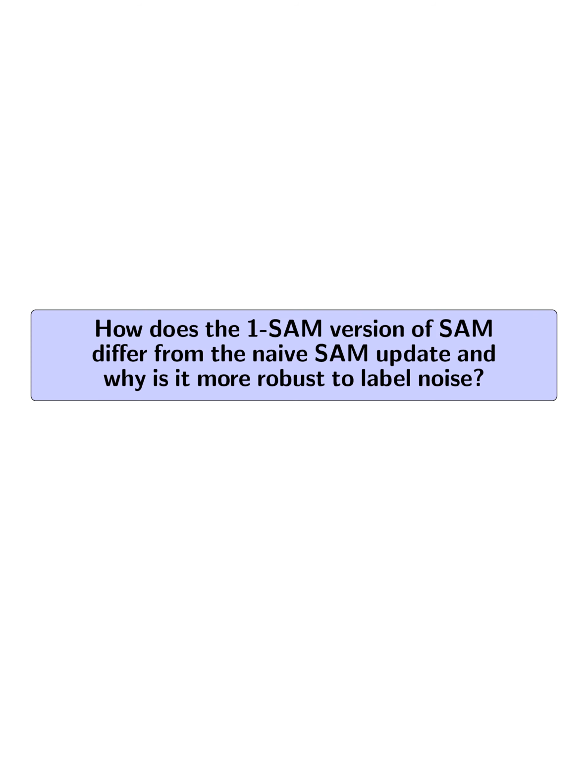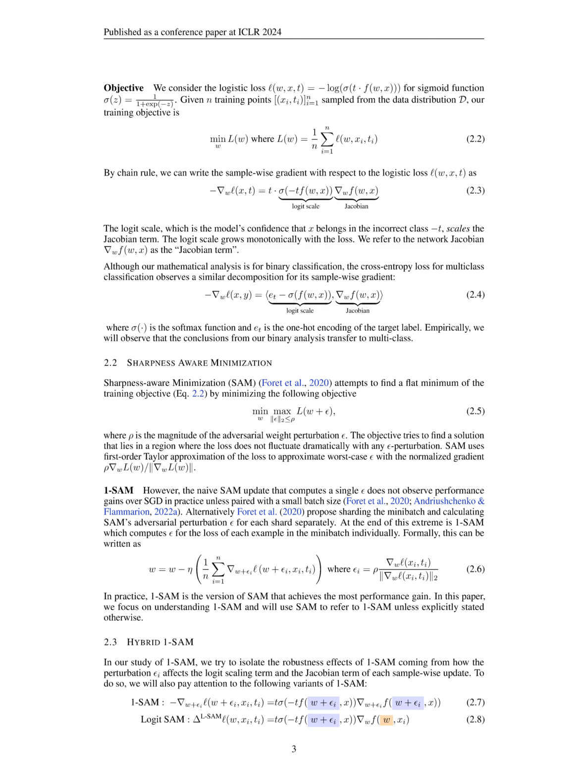How does the 1SAM version of SAM differ from the naive SAM update, and why is it more robust to label noise? The 1SAM version of SAM differs from the naive SAM update in that it applies the adversarial perturbation epsilon to each example in the minibatch individually, rather than computing a single epsilon for the entire minibatch.